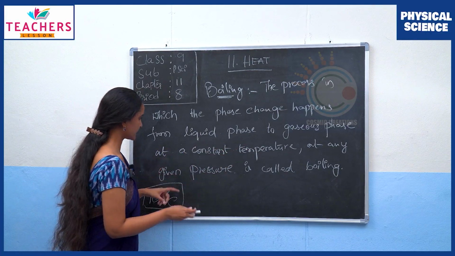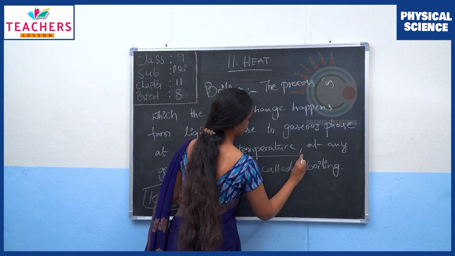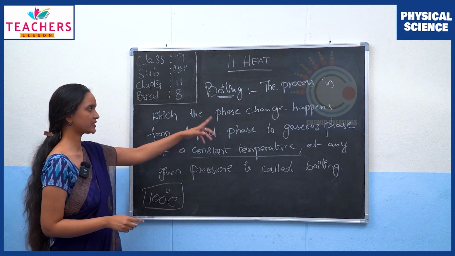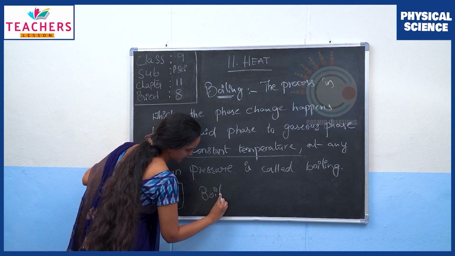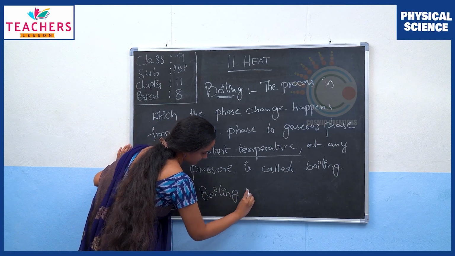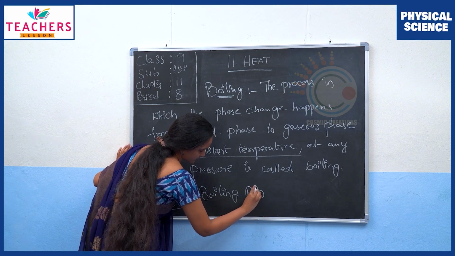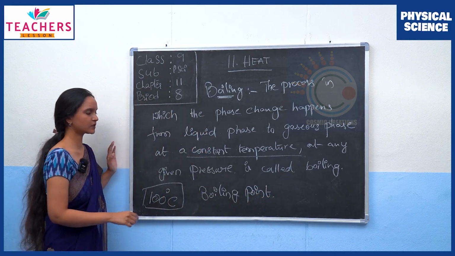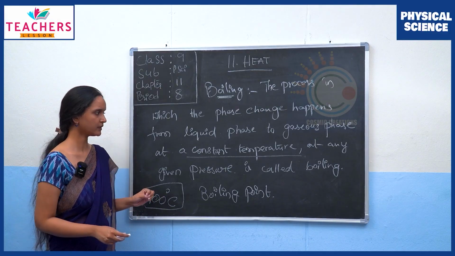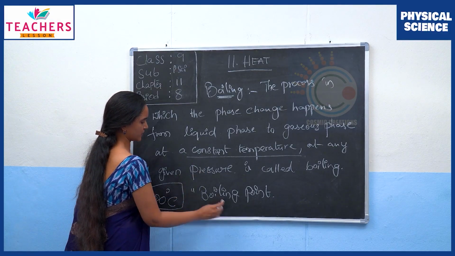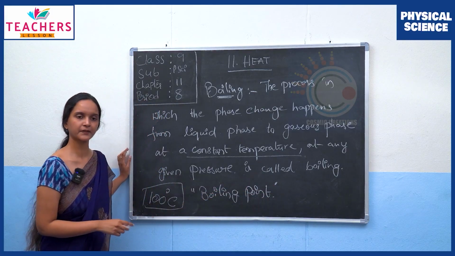Now, this constant temperature at which this phase change occurs is called the boiling point. So this boiling point varies from substance to substance. Okay, so that constant temperature is nothing but the boiling point.